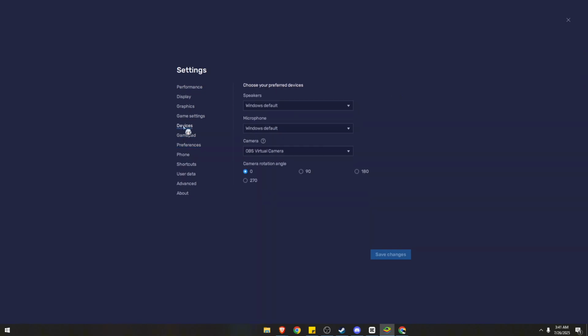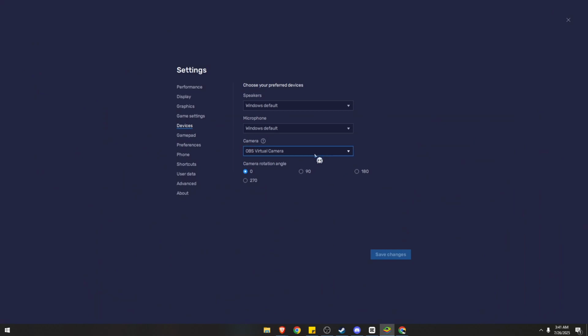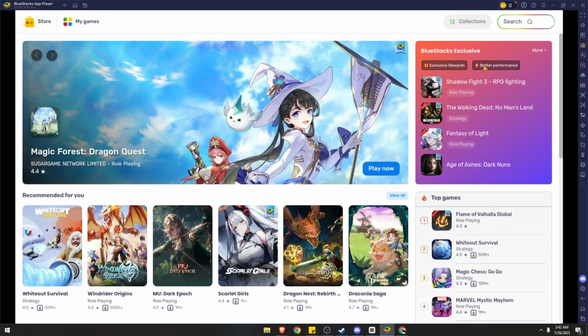Just click on devices. Now over here on the camera section, make sure that you have selected the correct camera device, because sometimes if the incorrect device is selected, that's the number one culprit. So it's just really a misunderstanding. So make sure this is the right device you're using, and then click save changes. And for the BlueStacks, yes, that should be it.